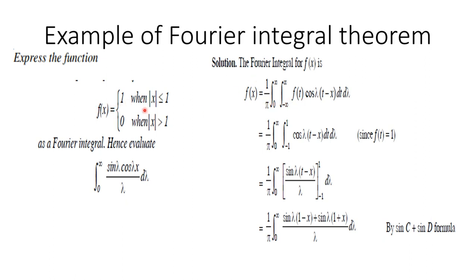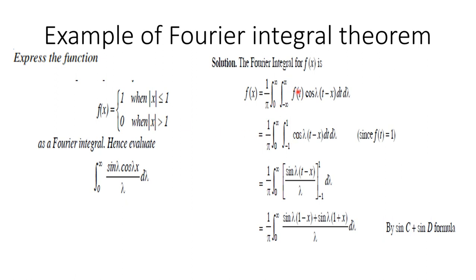From this we find the value f(t), that is f(t) = 1 when |t| ≤ 1. That means we write this limit from −1 to 1, f(t) is equal to 1, that is 1 times cos λ(t − x) dt dλ, and the other limit, from −∞ to −1 and 1 to ∞, that region is 0.